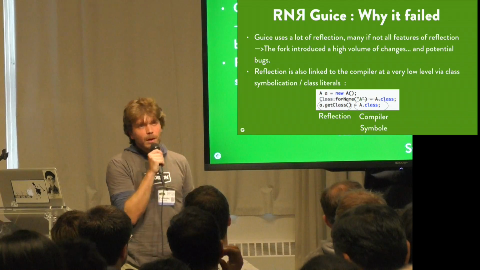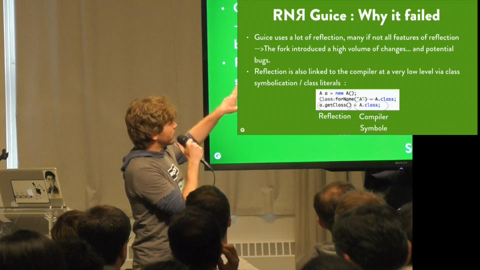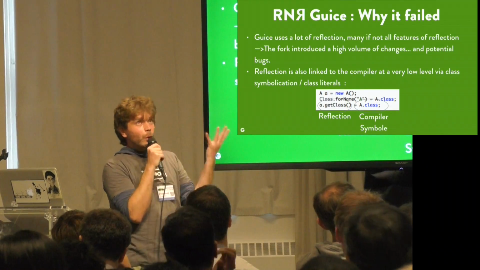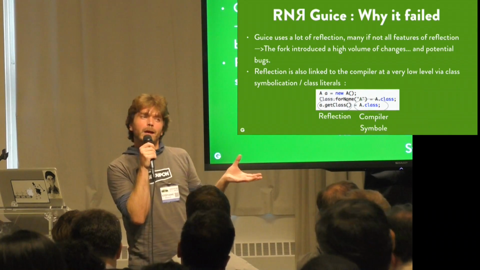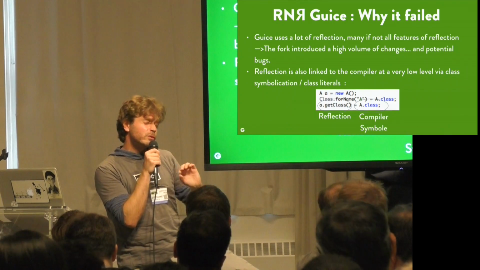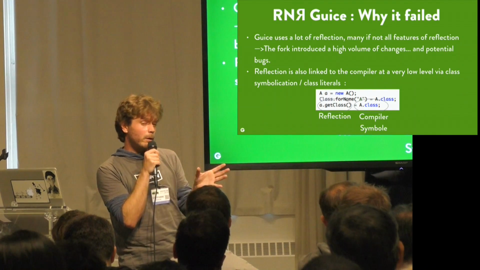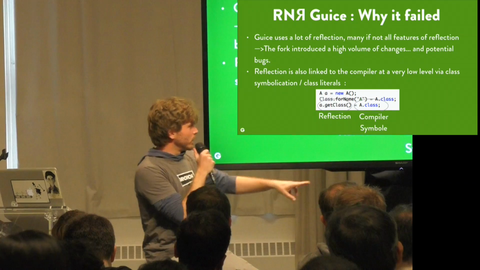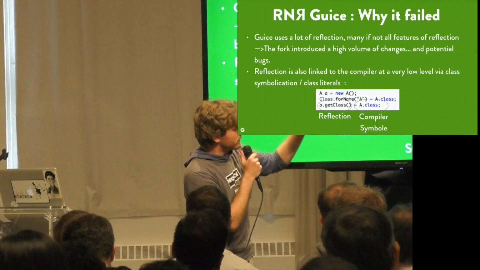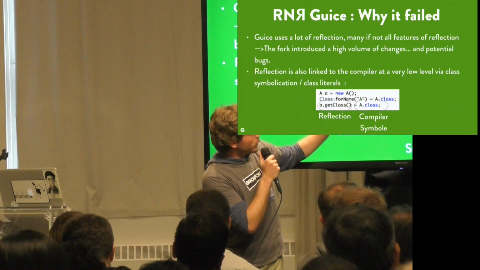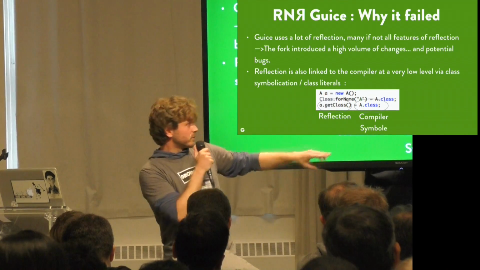Also, we've faced some unexpected troubles. Something that we just understood a bit later is that reflection is not only an API like others for the Java language. It's also very, very related to the compiler and to the language itself. So if you look at those statements here, we got a simple class A, an instance named a. When we do a Class.forName("A"), this is a reflection call.